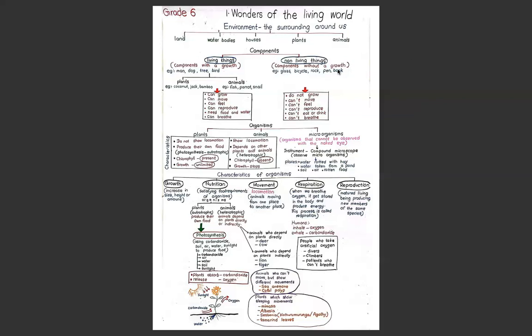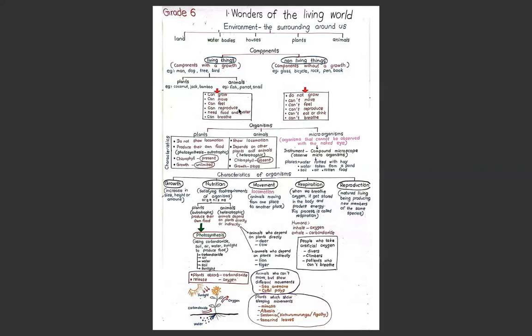Then if we take plants and animals, they have different types of characteristics. What are the characteristics which plants and animals have? They can grow, they can move, and they can feel, right? They can reproduce, they can make their own species, right? තම වර්ගය නිපදවන්න පුළුවන්.